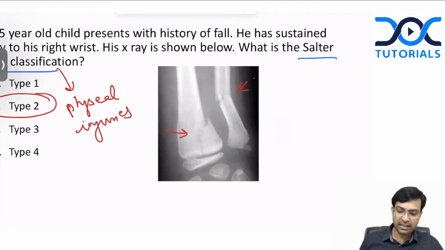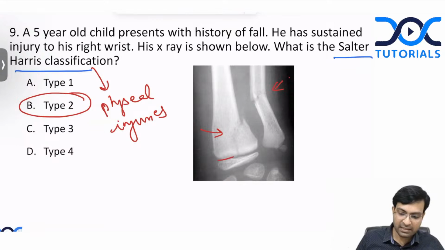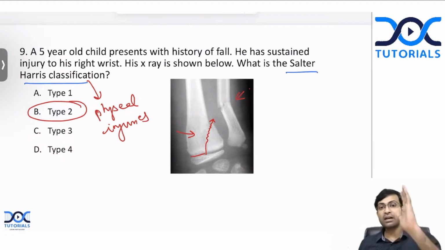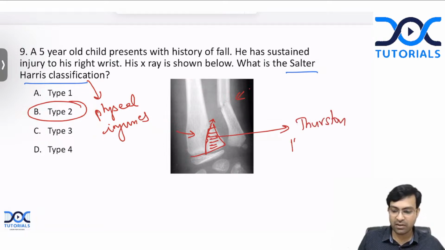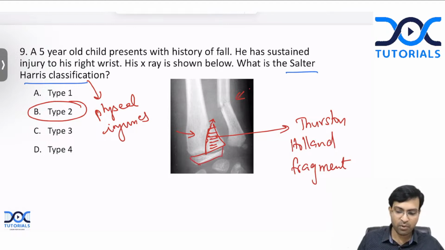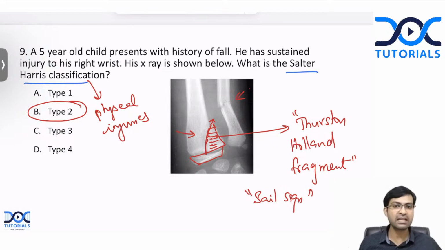So let's look at the X-ray here. You can clearly see that the fracture line starts in the physis and exits through the metaphysis like this. So because it goes up, A for above, this is type 2. Now this triangular piece of bone that you see here has a name which can be asked, which is Thurston Holland fragment. And because the whole thing looks like a boat with a sail, this is also called the sail sign. Two important MCQs, Thurston Holland fragment and sail sign. Both of them are seen in type 2 physeal injuries.